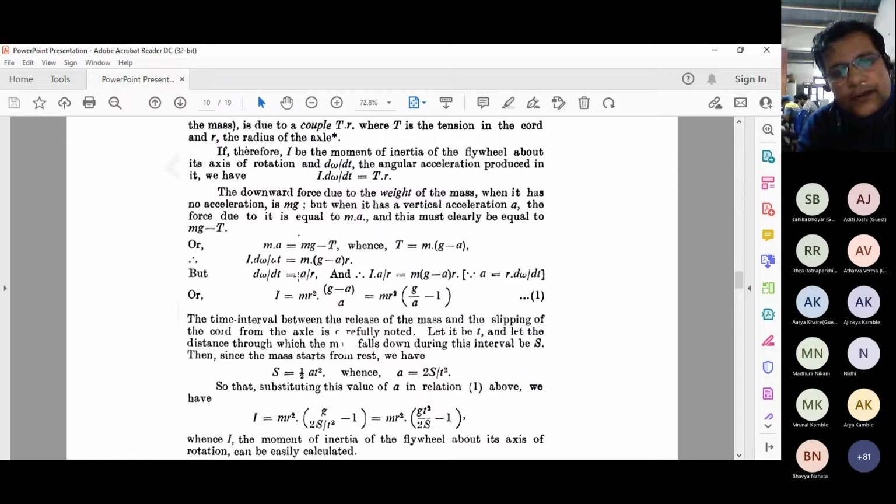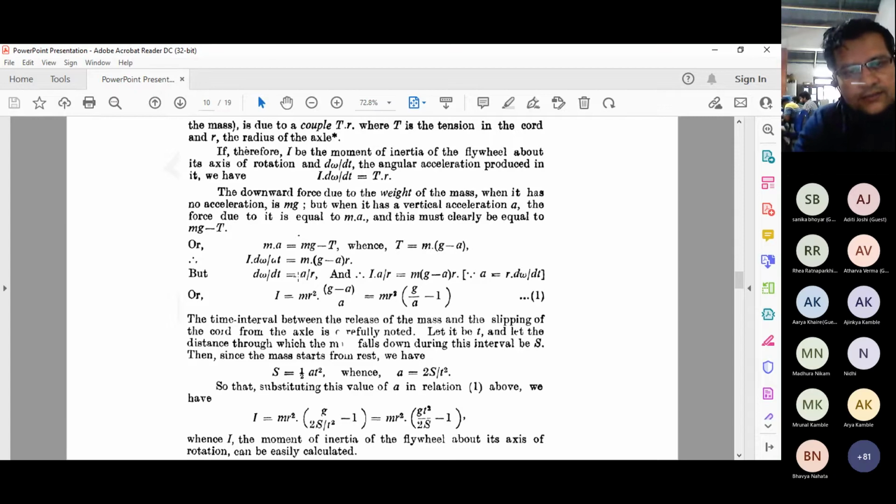When we say couple, we mean the moment of force. Whatever the force is, the mass multiplied by gravity, that is T equal to mg, the tension acting at the radius of the axle, or the radius of the cord wound around the axle. That radius will be the same as the radius of the thread. One turn, second turn, third turn, they all have the same radius. Are you getting my point about what exactly we are doing?